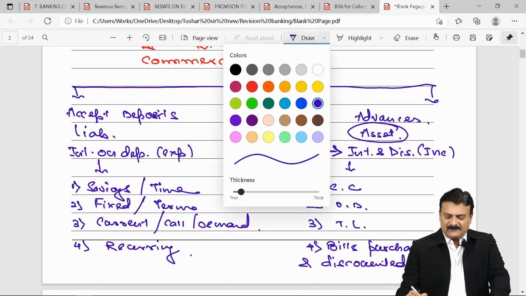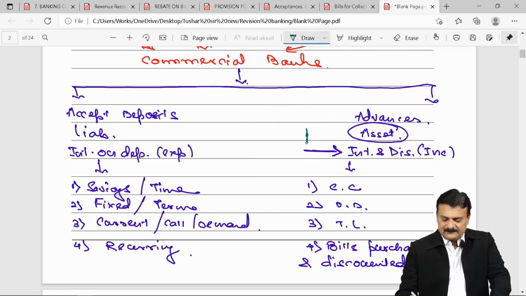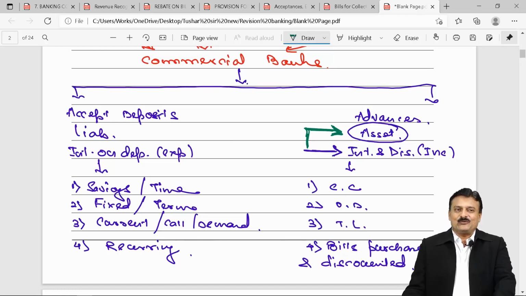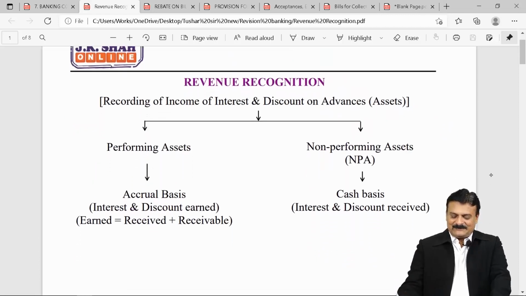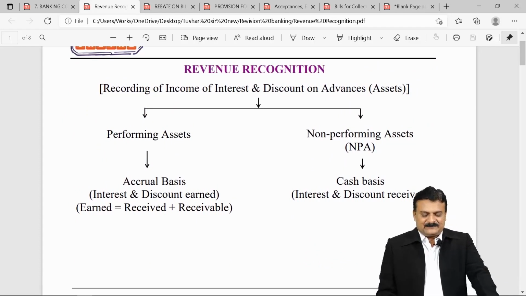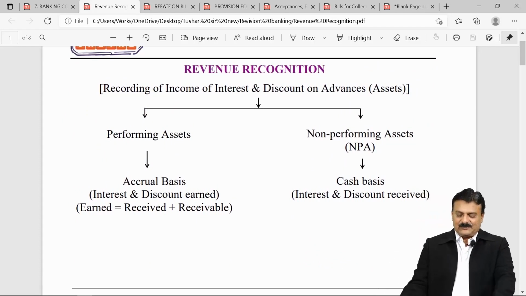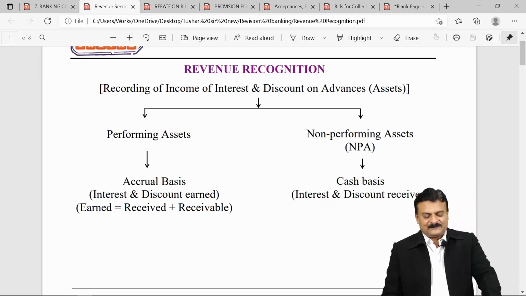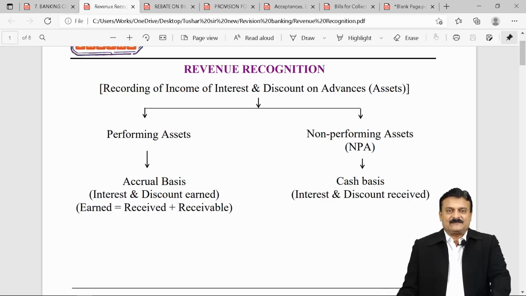You get it on what? Definitely, we get it on assets. Okay. So on these assets, for this purpose of revenue recognition, assets are classified in two parts: performing assets and non-performing assets. Clear? So let us see. Revenue recognition, recording of income, of interest and discount on advances, on assets, classified in two parts: performing assets and non-performing assets. Performing assets, accrual basis.